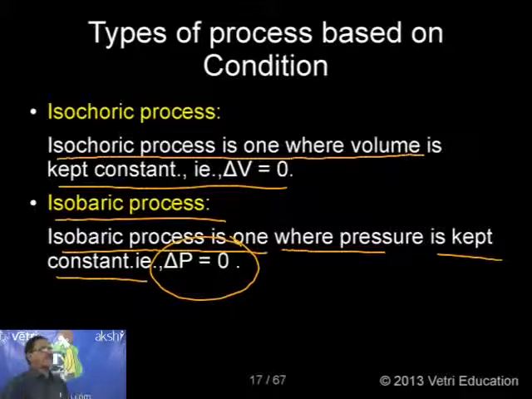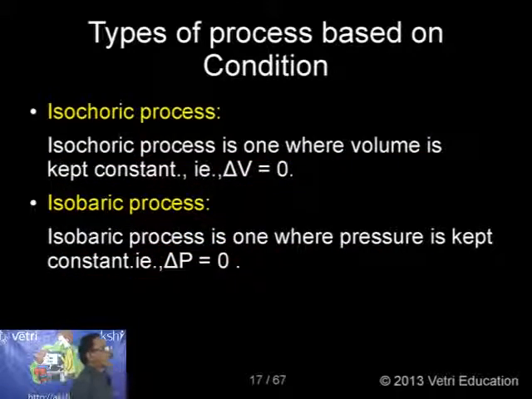Whenever we conduct any chemical reaction at 1 atmospheric pressure, that particular process is called an isobaric process. So depending upon the condition we are following, we can call it either an isothermal process, or adiabatic process, or isochoric process, or isobaric process. This is based on the property.